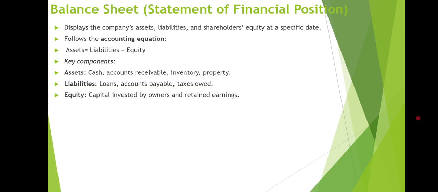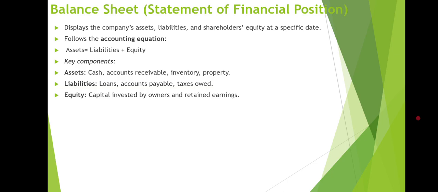Next we have the balance sheet. This is the statement of financial position. It displays the company's assets, liabilities, and shareholder equity at a specific date. It follows the accounting equation: assets equal liabilities plus equity. We can also say equity is equal to assets minus liabilities. In that case, you can find out the equity.